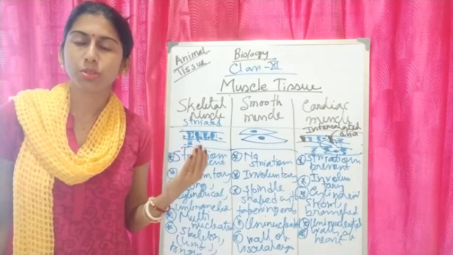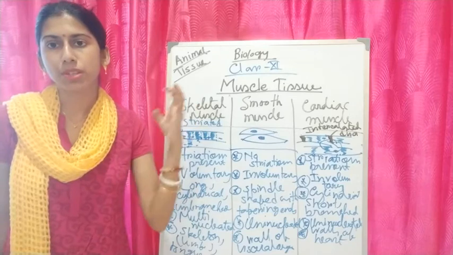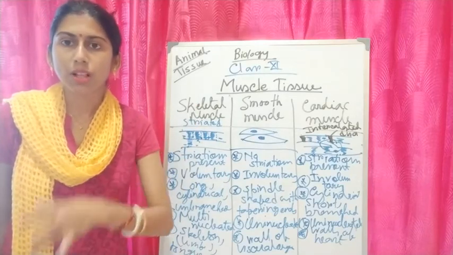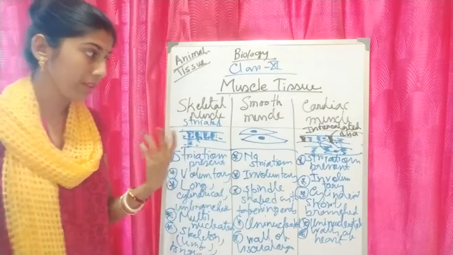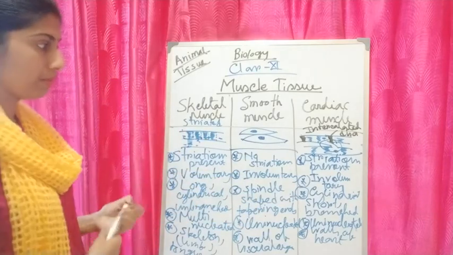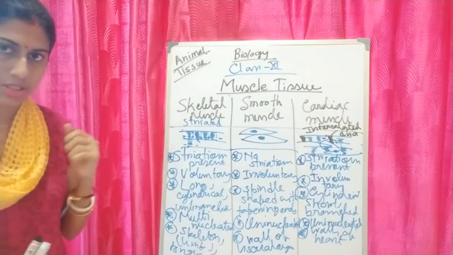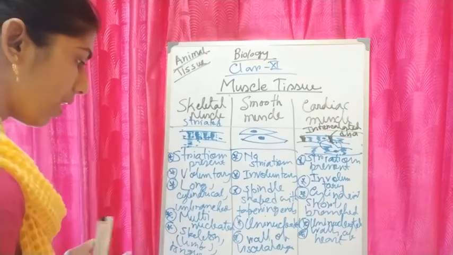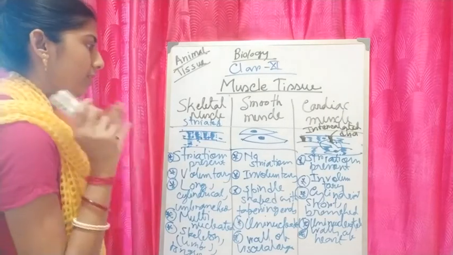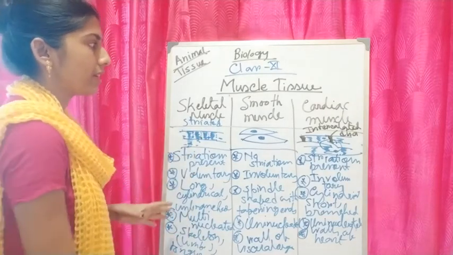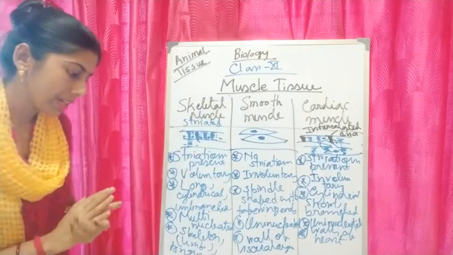They can produce their own impulse, and this impulse should be propagated through the walls of the heart and the whole heart. These structures present in cardiac muscles help them in that process. So these are the main differences or main criteria between these three muscles.